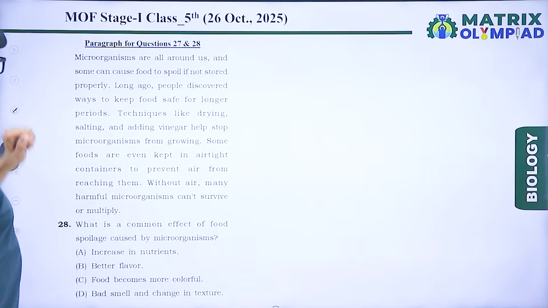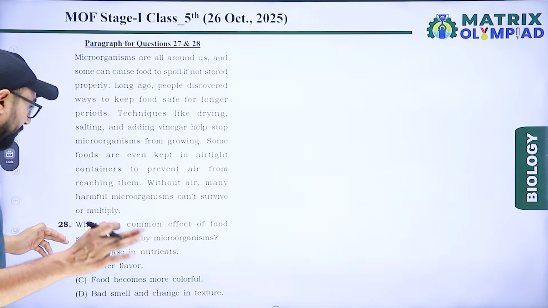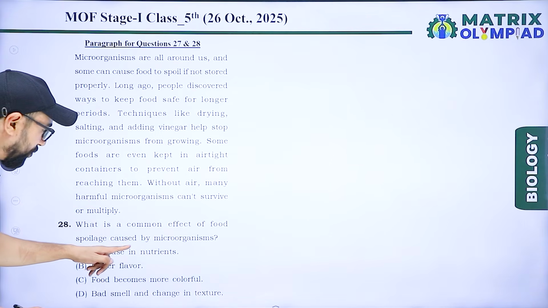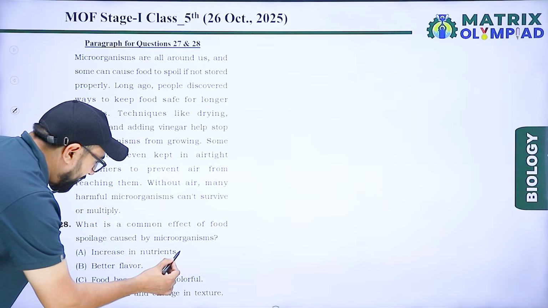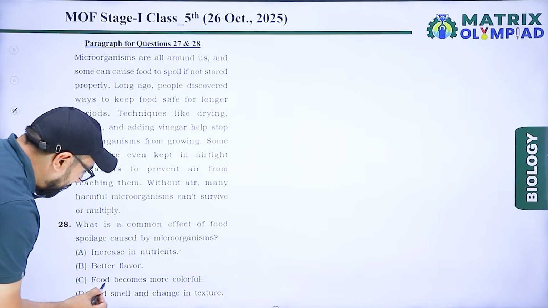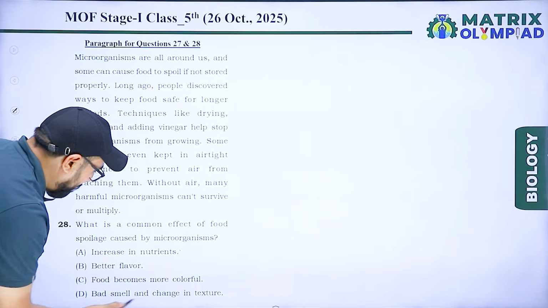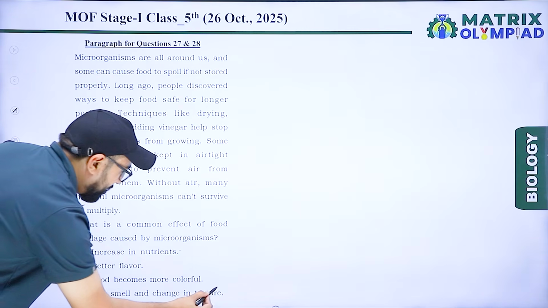Next, what is a common effect of food spoilage caused by microorganisms? Increase in nutrients, better flavor, food becomes more colorful, or bad smell and change in texture.